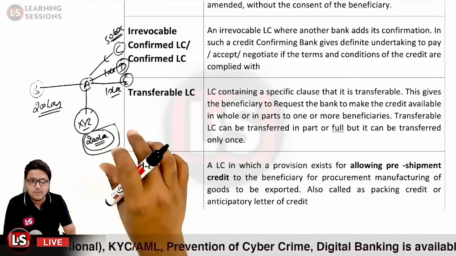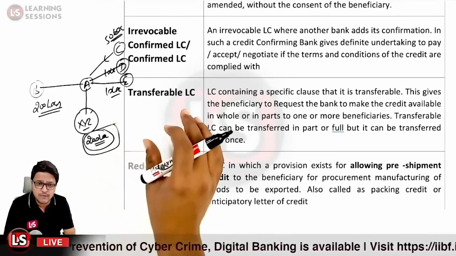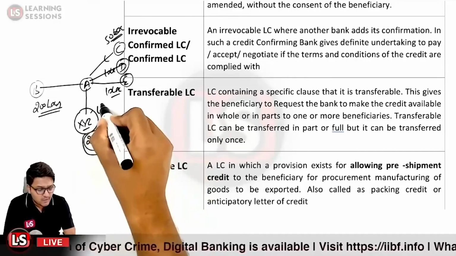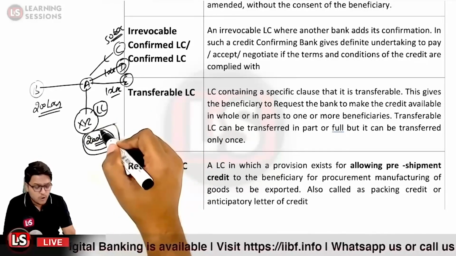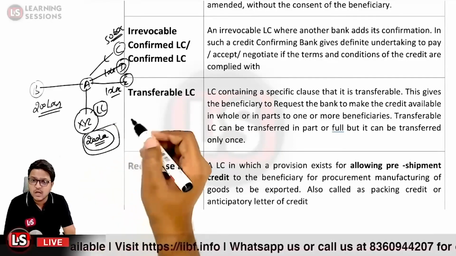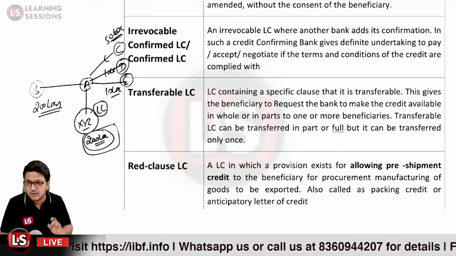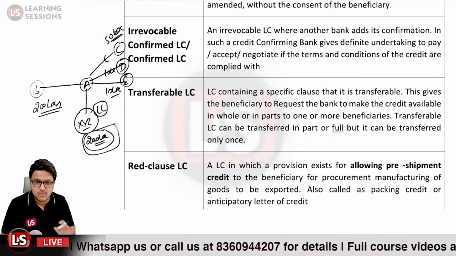So a letter of credit will be opened based upon this. That would be the back-to-back letter of credit. So a letter of credit will be issued rather than extending just a general loan. A particular letter of credit will be opened based upon the security of this letter of credit of rupees 200 lakhs. So that would be related to back-to-back letter of credit. That is the difference between the back-to-back letter of credit and the transferable letter of credit.